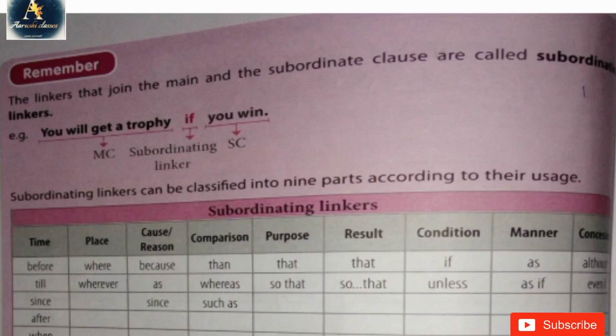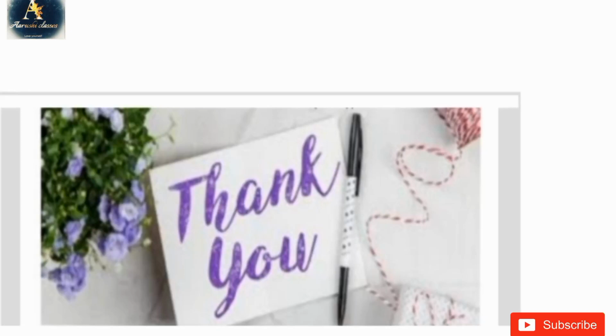In result, we also have that, so that. In condition, we have if and unless. In manner, we have as and as if. In concession, we have although and even if. Okay, so that was it for today, and I definitely hope that you guys completely learned what I wanted to tell you.